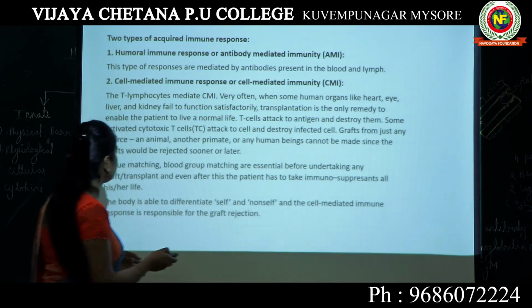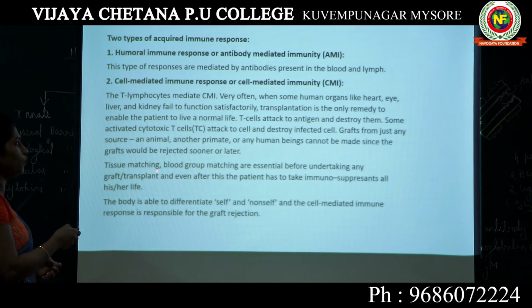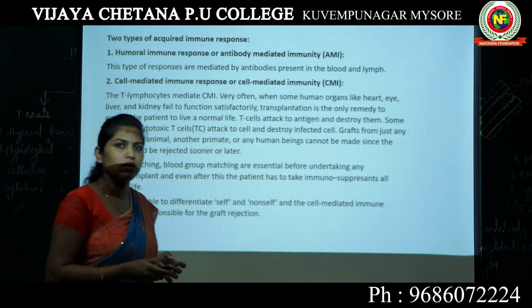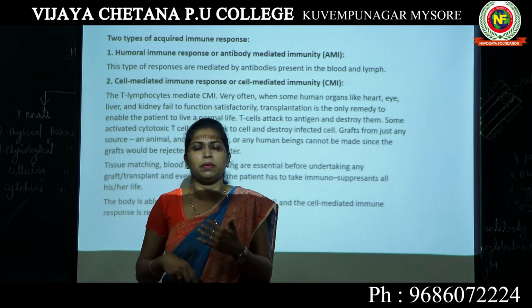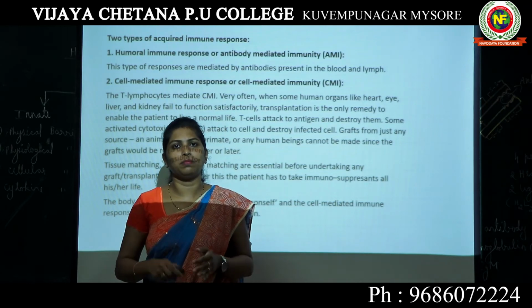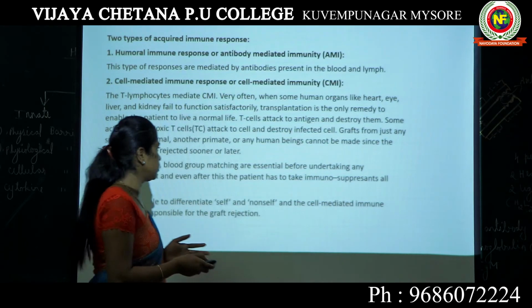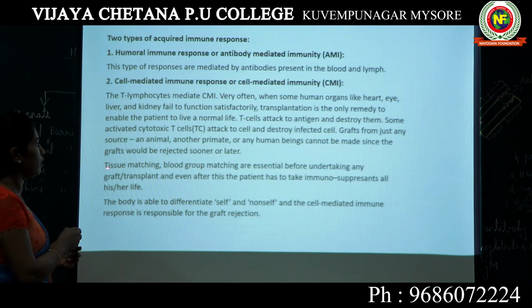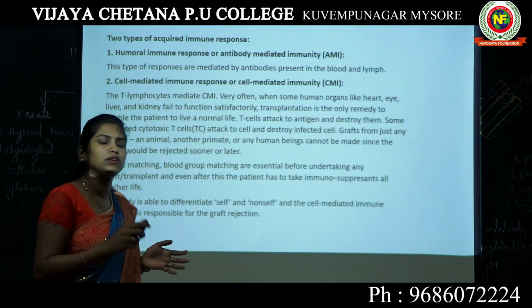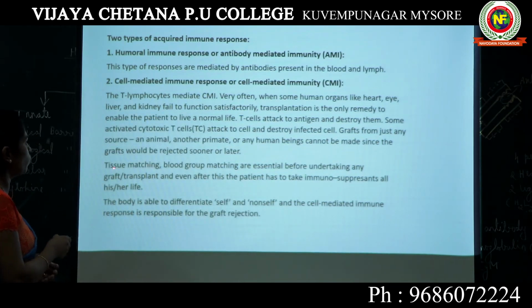What are the matchings? Tissue matching. First thing we look for is blood group, of both the donor and the recipient. The recipient is the person who is going to accept a kidney, whose kidneys are not working. The donor is the healthy person who is going to donate the kidney. Both of their blood groups should match. Blood group matching is very important. After that, tissue matching is done, to see whether the tissues of the donor and recipient match. Only after doing this do we do the grafting or transplantation surgery.